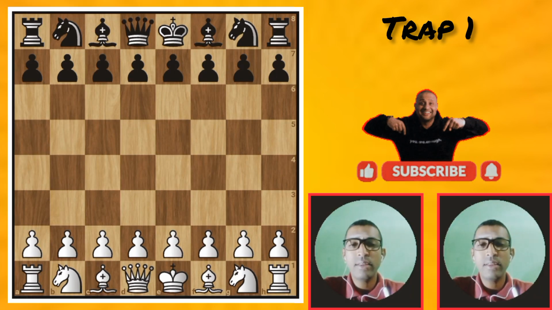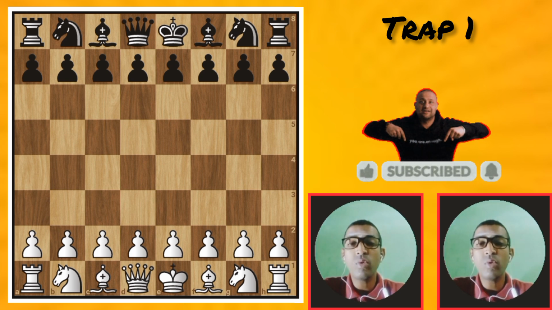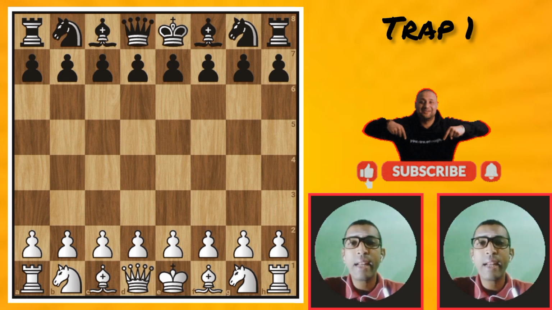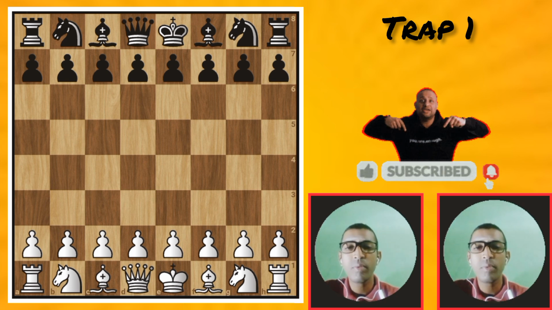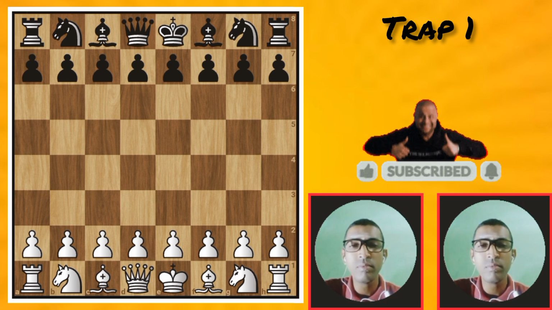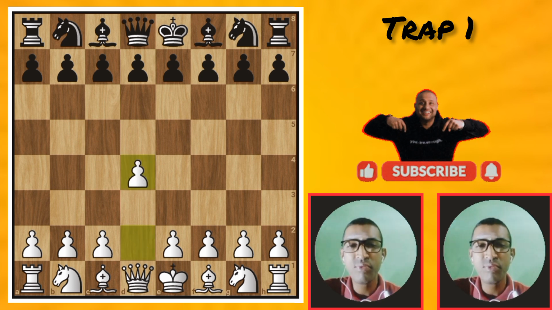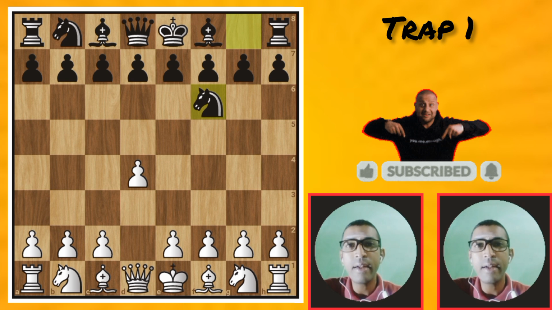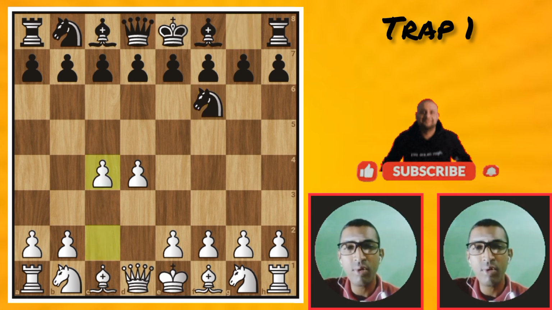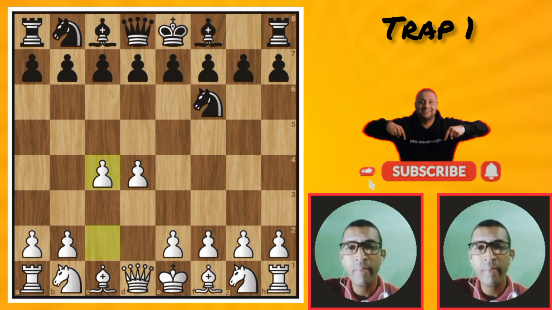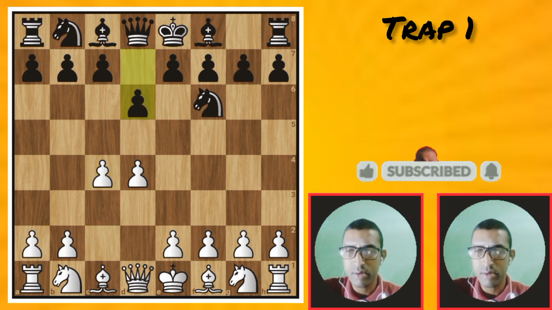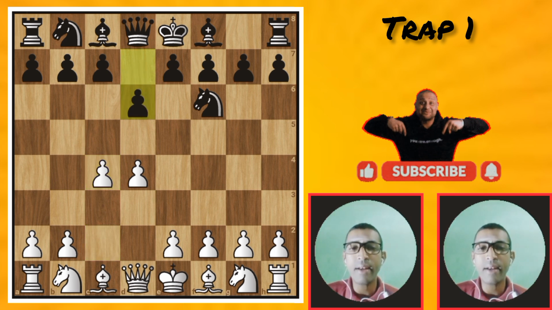Hello chess friends and chess lovers, this is trap number 1. Black resigns in 8 moves only. How did white win the game in the Old Indian Defense? Okay, let's go to the moves. First move is d4. This is called the queen's pawn opening. Then knight f6, Indian Defense. Then c4, Indian Defense normal variation. Then d6, this is called the Old Indian Defense.